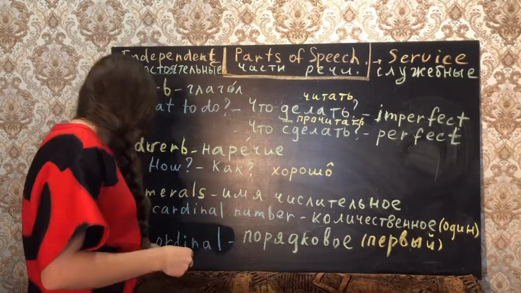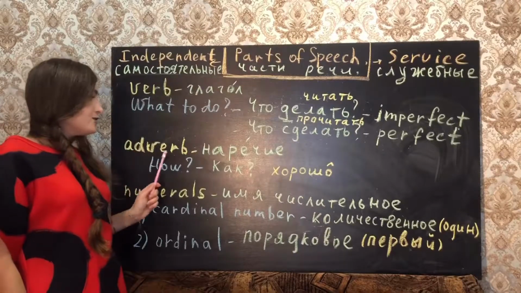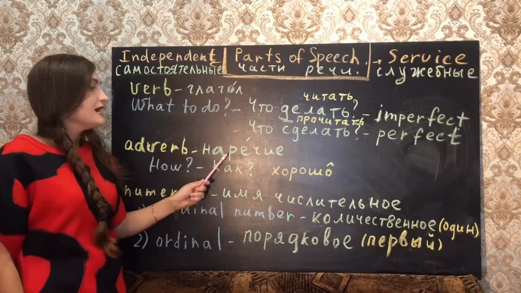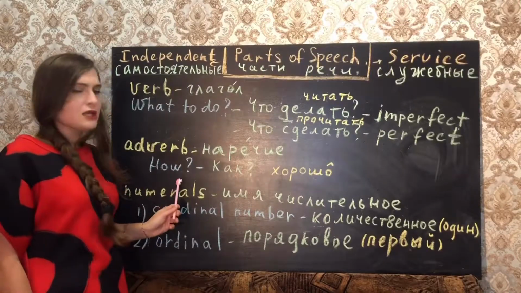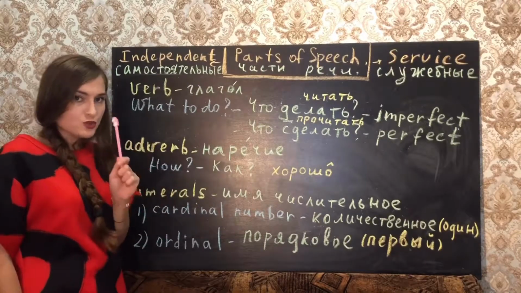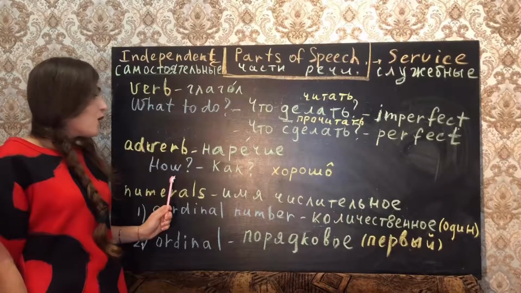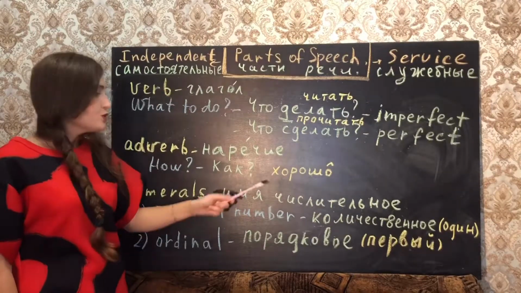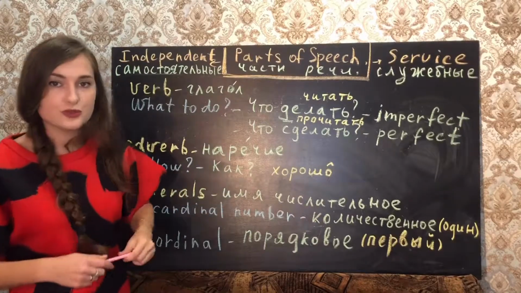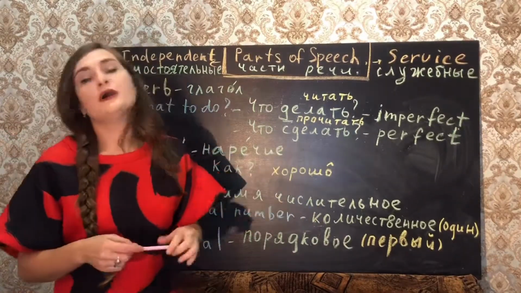So the next one is an adverb. Наречие. It has lots of questions, but we'll use just one for now. How? Как? For example, хорошо. How to form them?